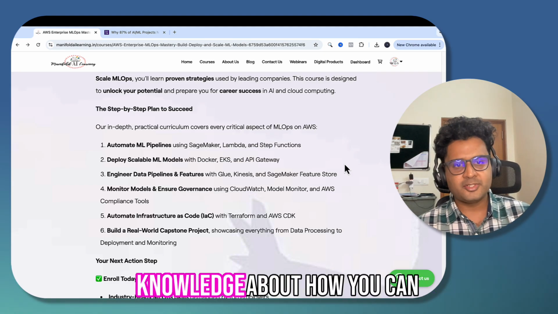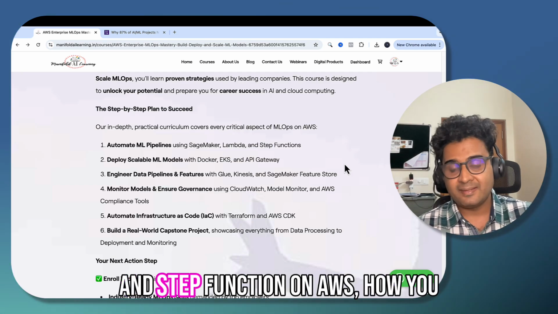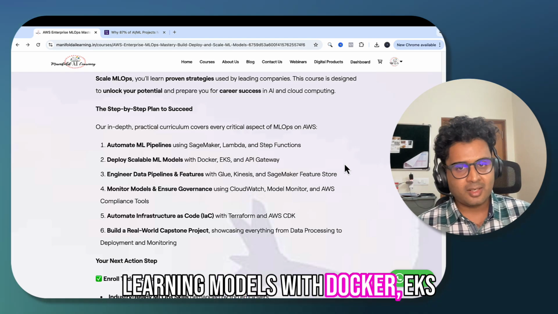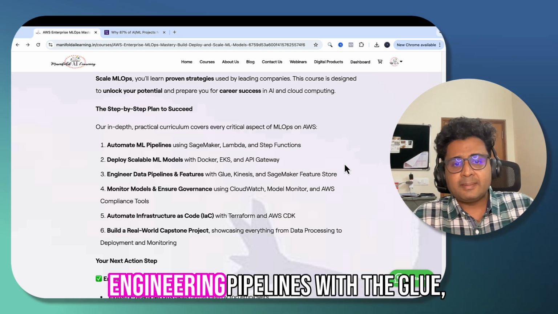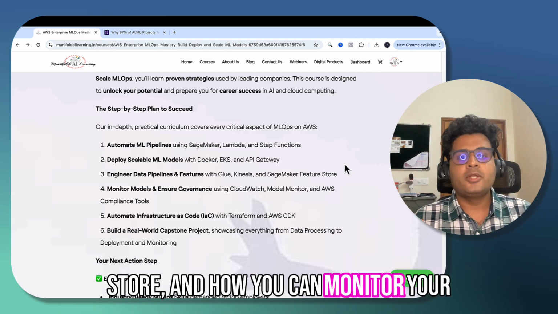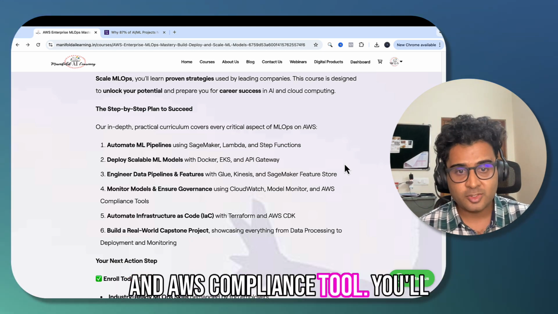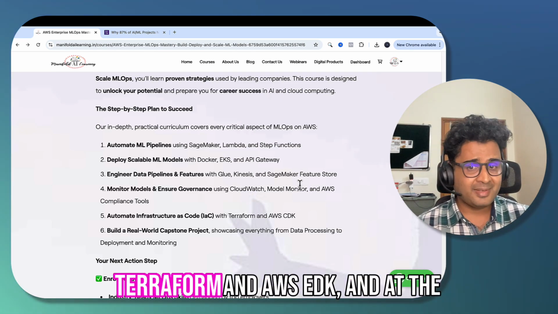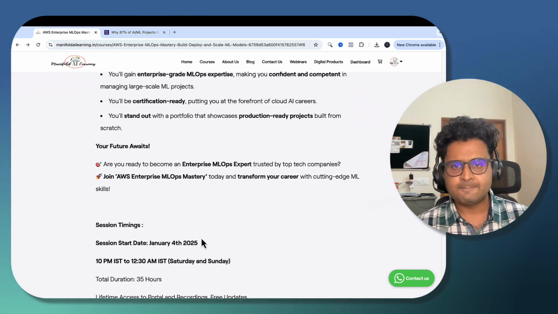in-depth practical knowledge about how you can automate the machine learning pipeline using SageMaker, Lambda, and Step Functions on AWS, how you can deploy scalable machine learning models with Docker, EKS, and API Gateway, how you can make use of data engineering pipelines with Glue, Kinesis, and SageMaker Feature Store, and how you can monitor your models and ensure governance using CloudWatch, Model Monitor, and AWS compliance tools. You'll also master automating infrastructure as code with Terraform and AWS CDK, and at the end, you'll build a real-world capstone project.